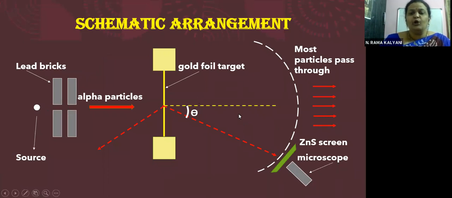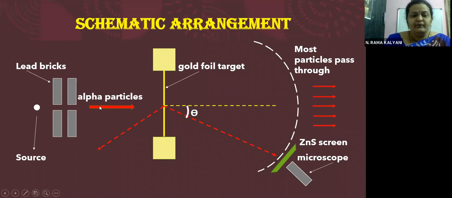So here, this is a top view, or you can understand this to be a schematic arrangement of the experiment. This is mainly to make you understand what the scattering angle is, children. See, children, this is the source, and these alpha particles are passing through lead bricks just for collimation, to bring them into a narrow beam.